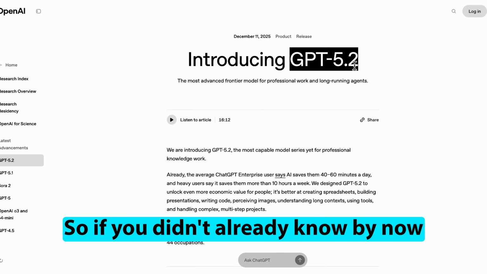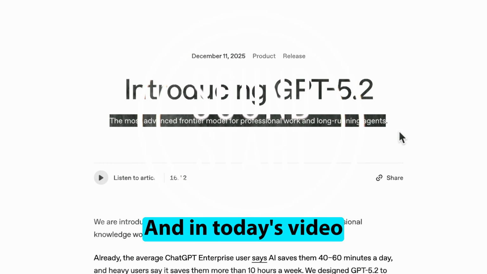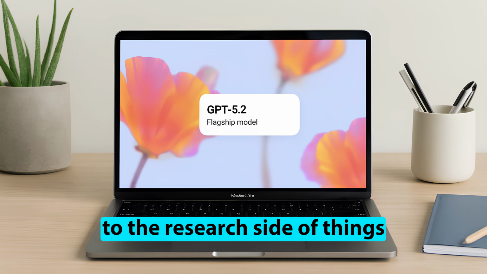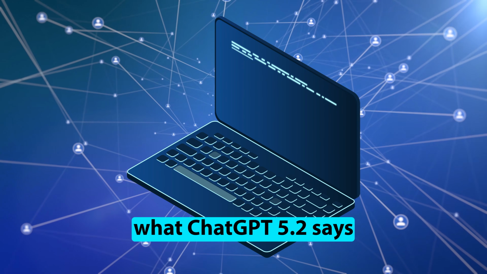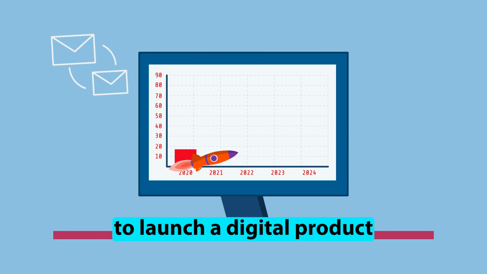So if you didn't already know by now, ChatGPT 5.2 is officially out, and in today's video, I want to put it to the test, specifically when it comes to the research side of things. I want to see exactly what ChatGPT 5.2 says are the best traffic sources when it comes to being able to launch a digital product.